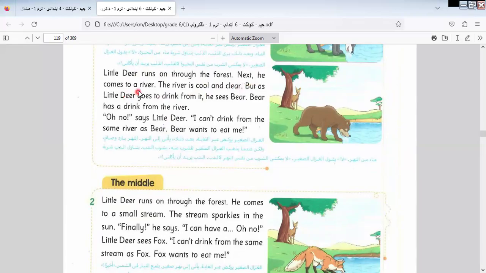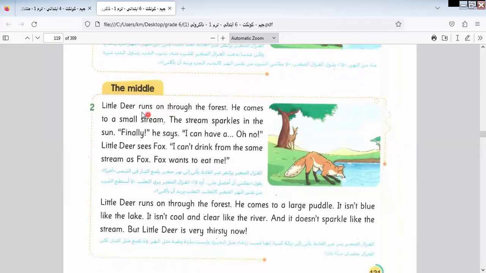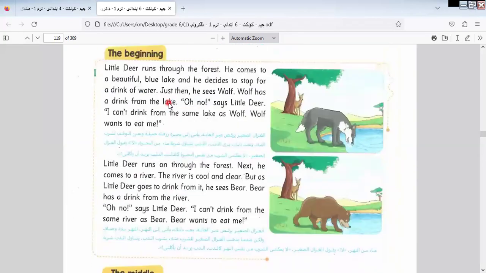Next, he comes to a river. The river is cool and clear. But as little deer goes to drink from it, he sees Bear. Bear has a drink from the river. Oh no, says little deer. I can't drink from the same river as Bear. Bear wants to eat me. This is called the beginning of the story.